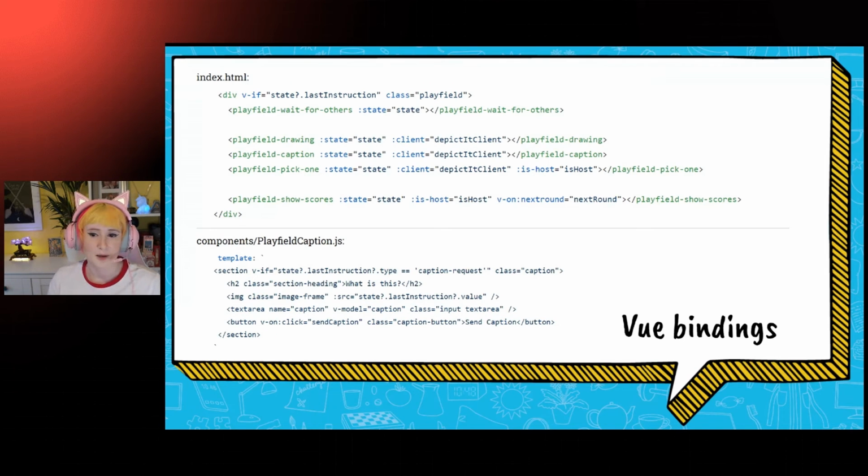And we wired this all up in the markup by always including each of the playfield components, one for each of the game states. And then we bind the state object to them along with the P2P client so that these components can be entirely self-contained and respond to the different game phases. And the components themselves, all they need to do is decide whether or not to display.